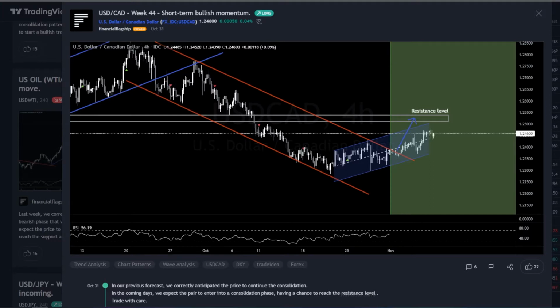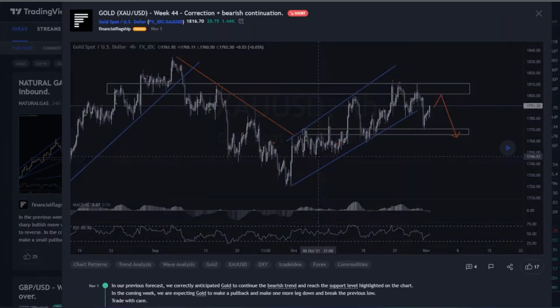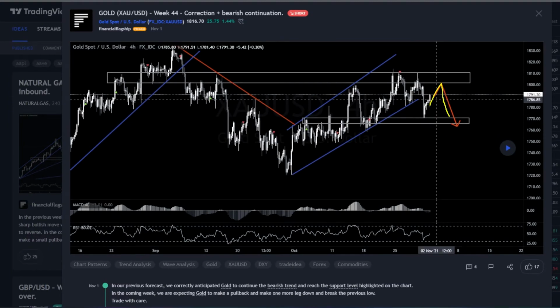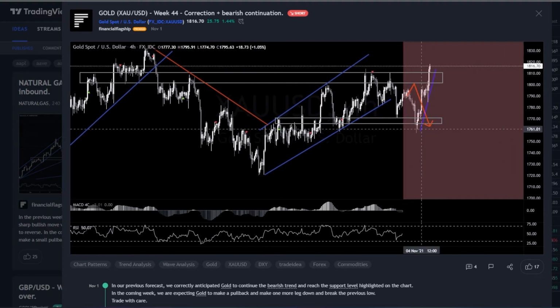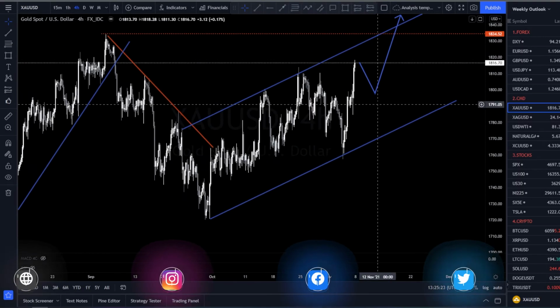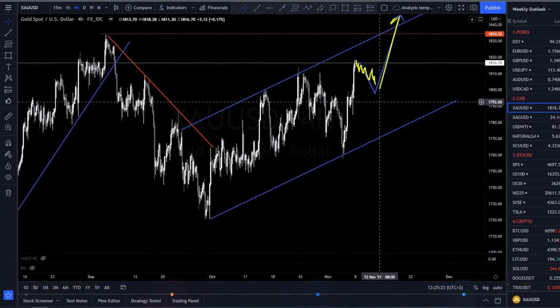Now let's head back to our charts and see how did gold perform last week. In our previous forecast, we correctly anticipated gold to make another drop. So far so good. We hit the support level and then we reversed and made a new top inside this area. For next week, we expect the market to correct and make another top that can break the